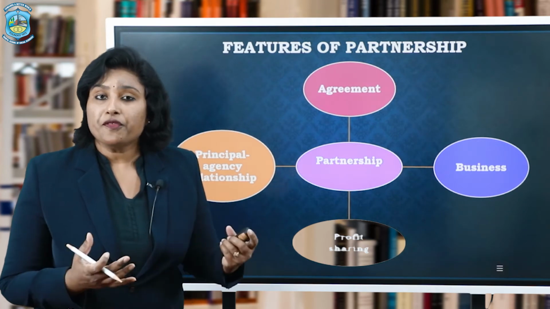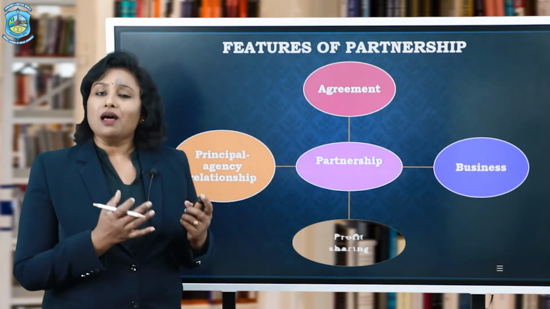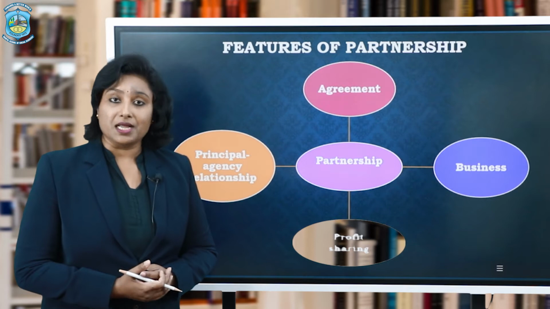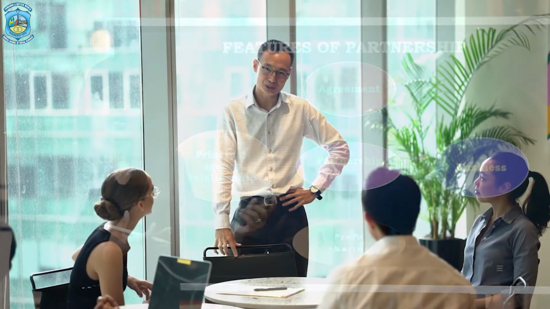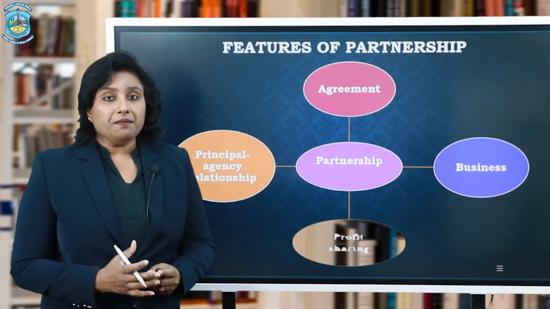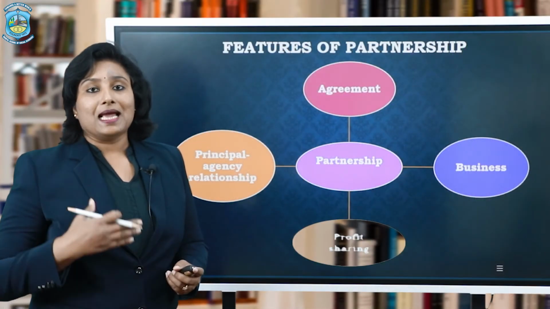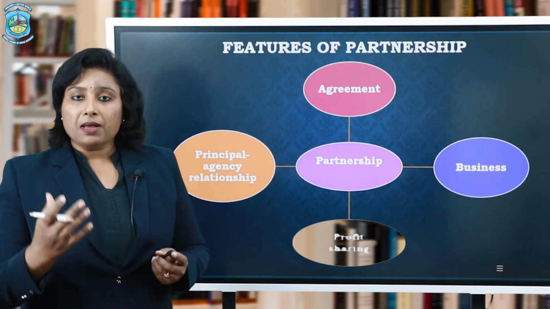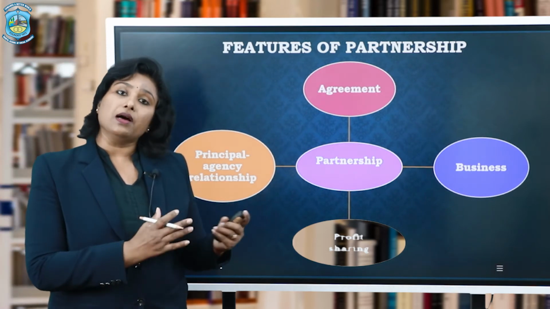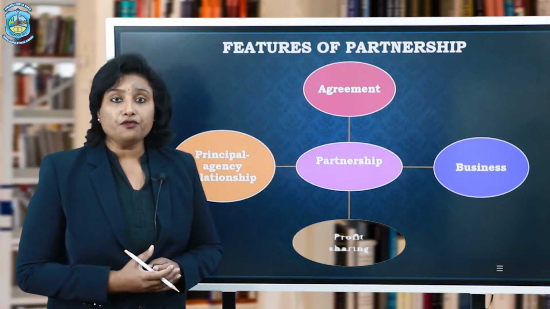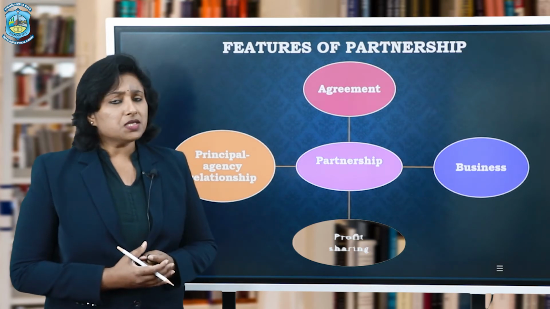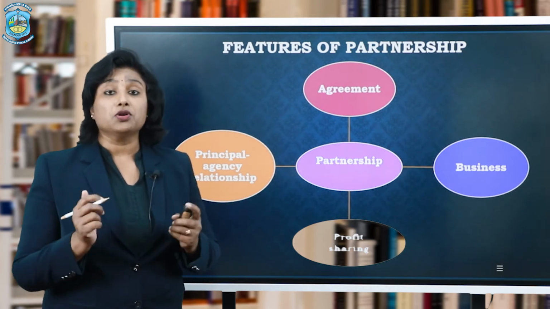Even if two friends are coming together, they would agree on certain terms and conditions. Where there is a business, there has to be agreement or consensus on certain points, so that in future disputes don't arise. The points discussed and agreed upon among the partners can be in written form or oral. It is not necessary that it has to be documented.